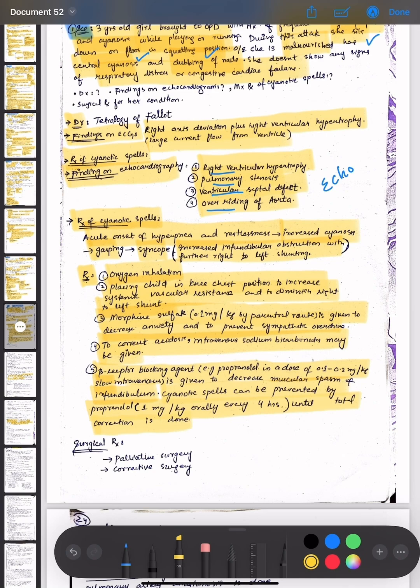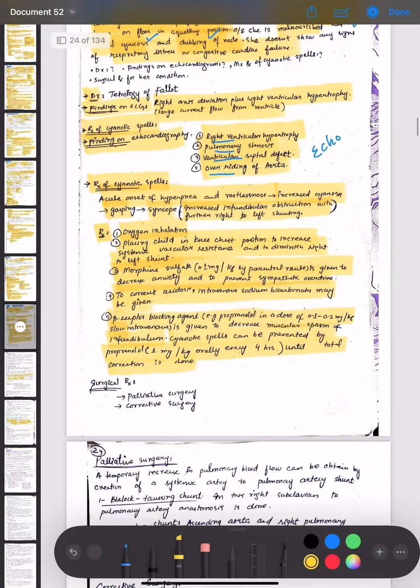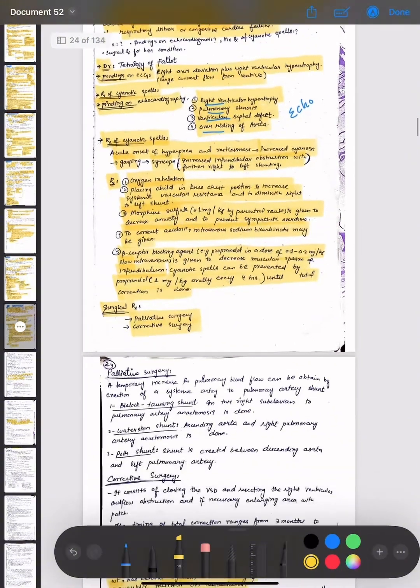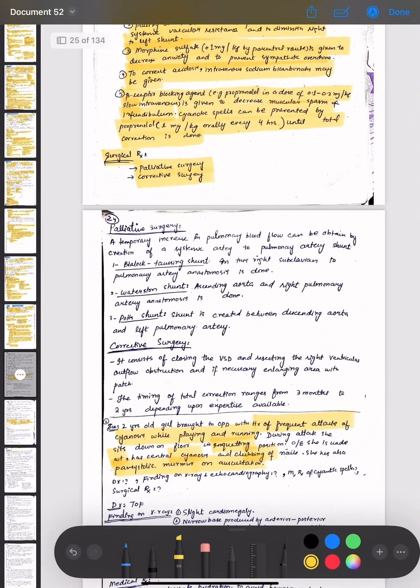The surgical treatment for Tetralogy of Fallot is palliative surgery and corrective surgery. Okay, in the palliative surgery, a temporary increase in pulmonary blood flow can be obtained by creation of a systemic artery to pulmonary artery shunt, and Blalock-Taussig shunt is used in this. Right subclavian to pulmonary artery anastomosis is done. And Waterston shunt is used, in which the ascending aorta and right pulmonary artery anastomosis is done.